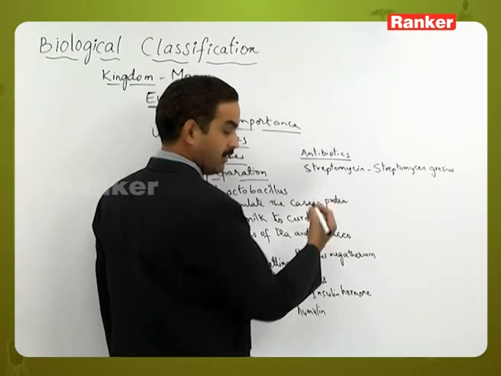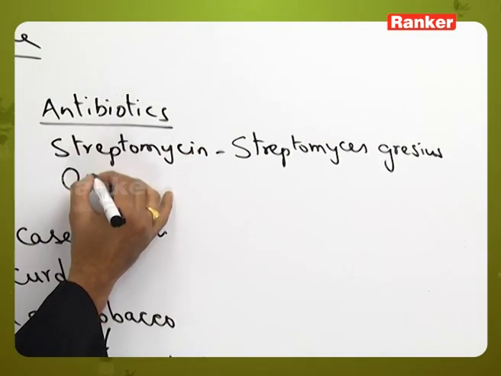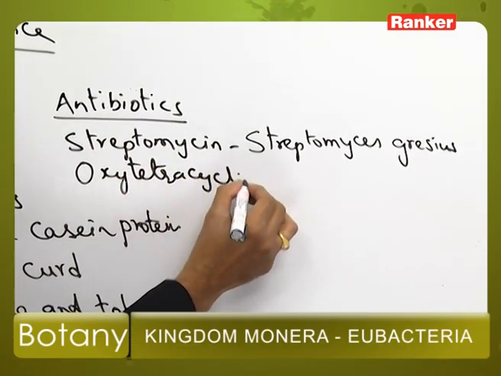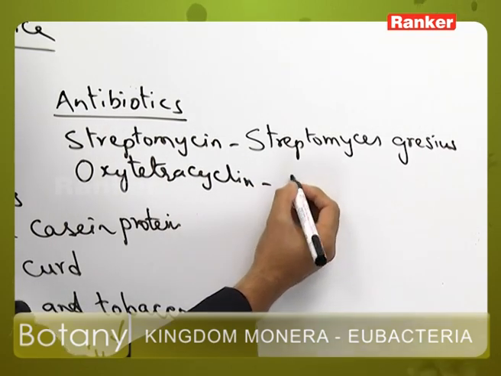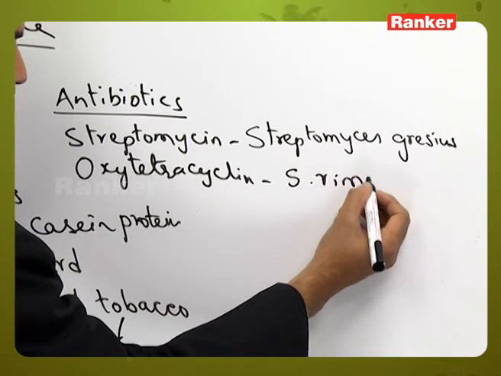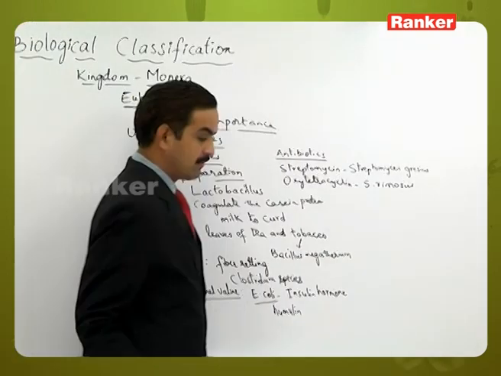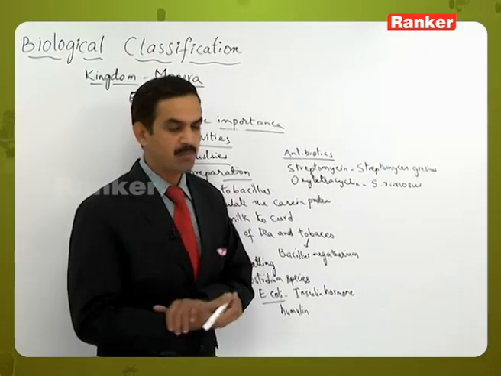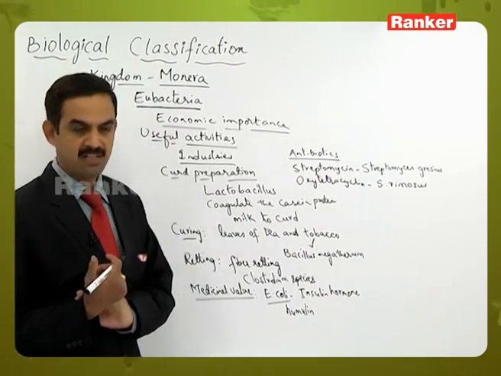In the same way, oxytetracycline is produced from Streptomyces zymosus. Likewise neomycin and many such types of antibiotics are produced by using some bacterial species.